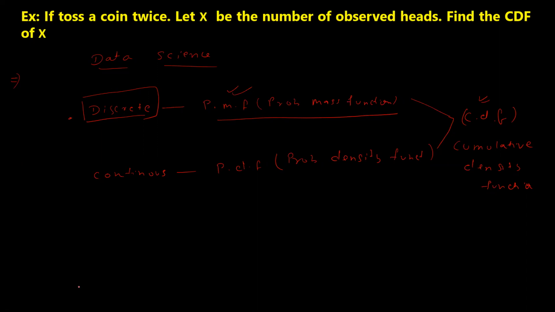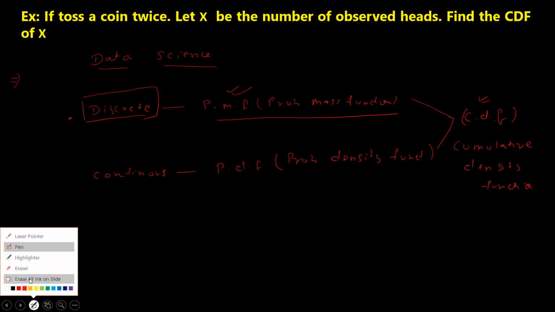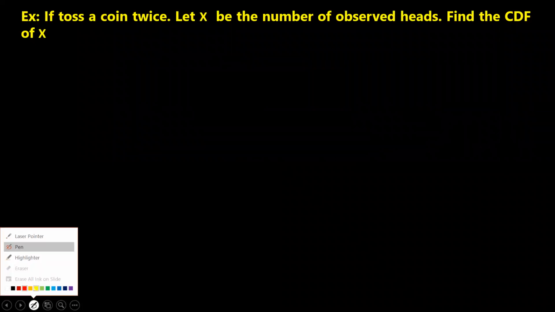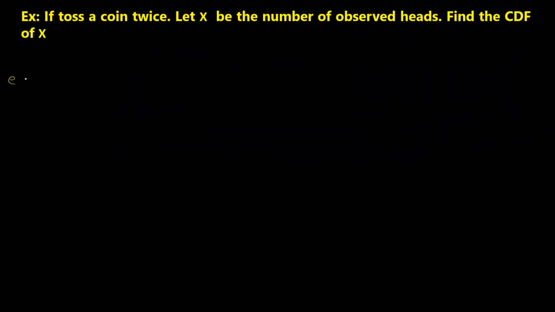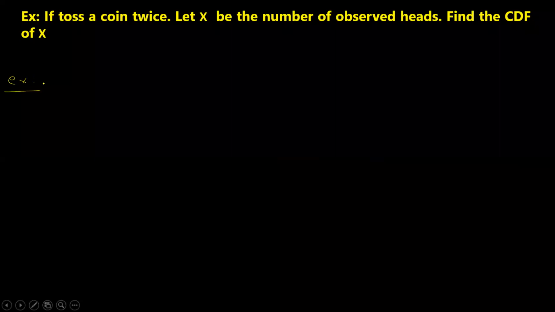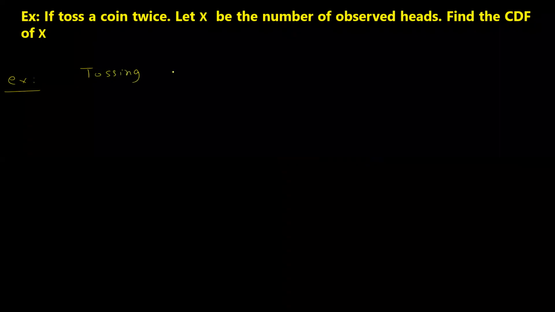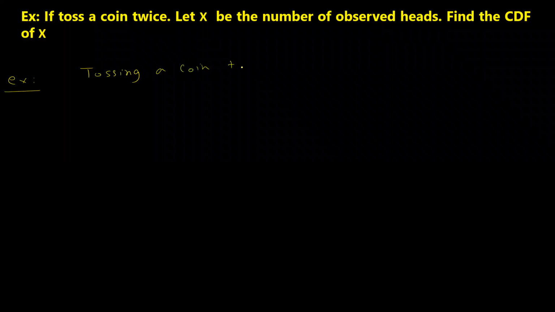Okay, so let us look into that with one example. Again, to explain this concept, I will simply take the example of tossing a coin, because that is the most appropriate and simple way I can explain it. Tossing a coin 2 times. I will not take 3 times; let us take only 2 times. I will plot this and show you how it differs.